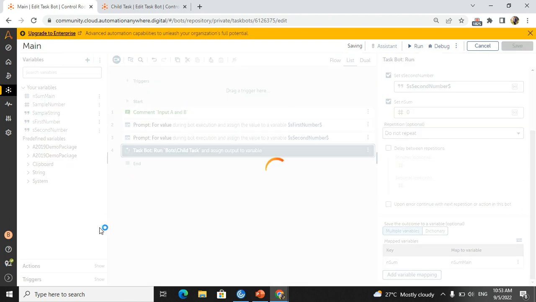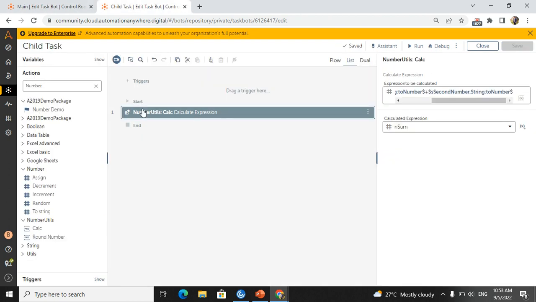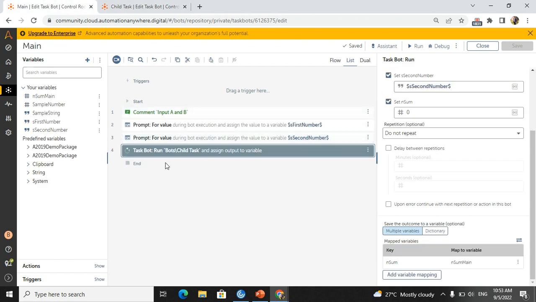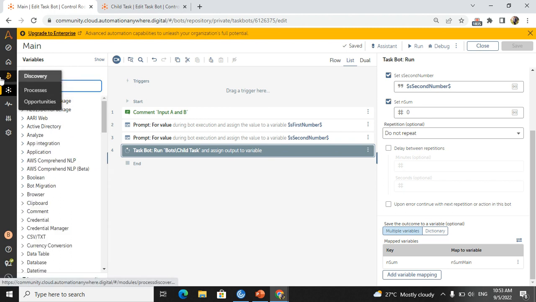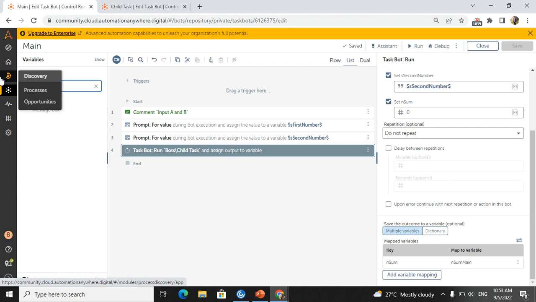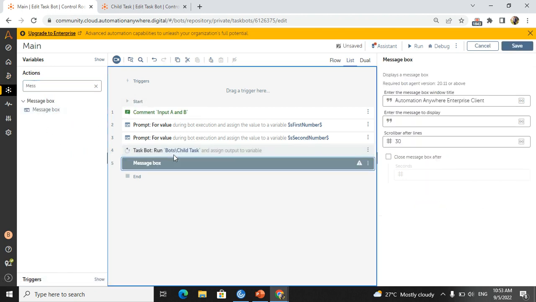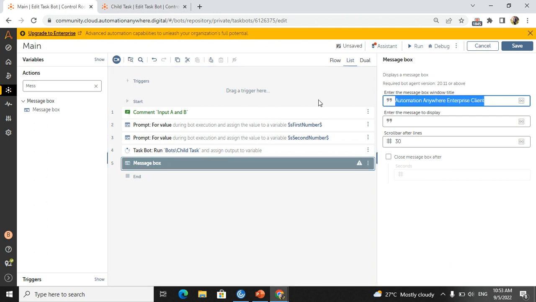Now, whatever calculation the child task has done, I need to show it in the main task. For that we have different actions, correct. For this particular question, I will take a message box, and here I can write it as sum.